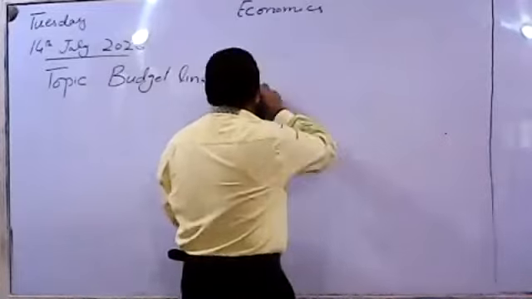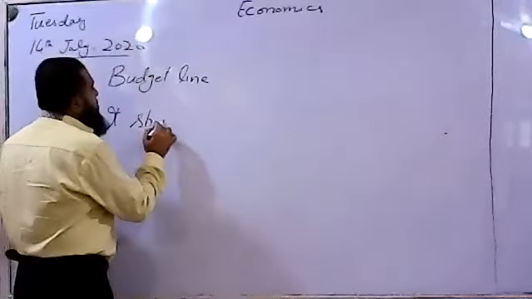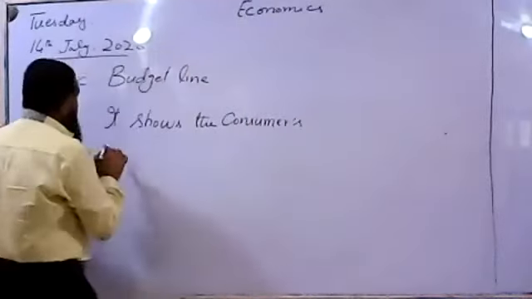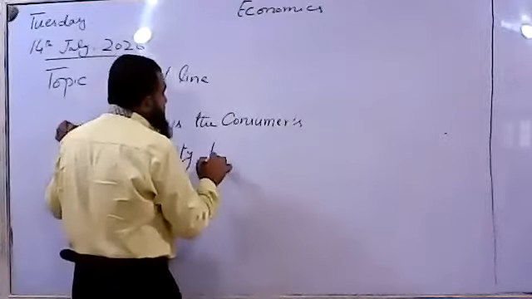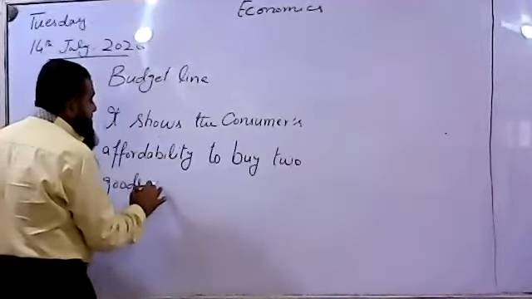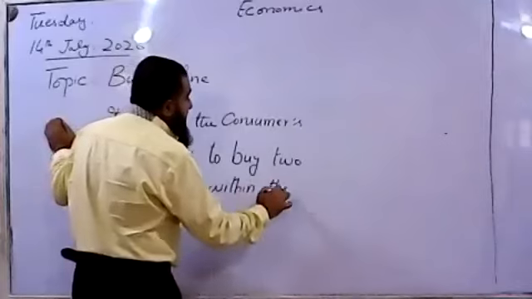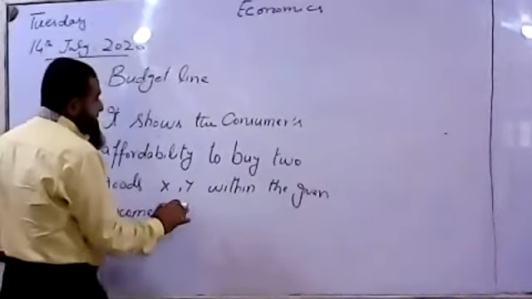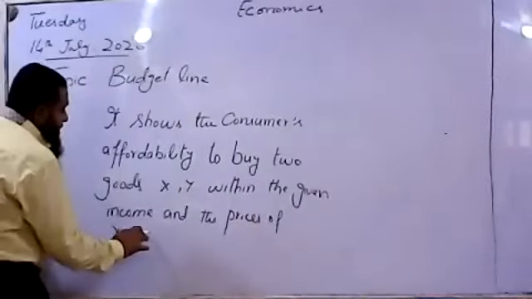So the budget line, budget means what? The budget line shows the consumer's affordability to buy two goods, suppose X and Y, within the given income and the prices of X and Y, the goods consumed.